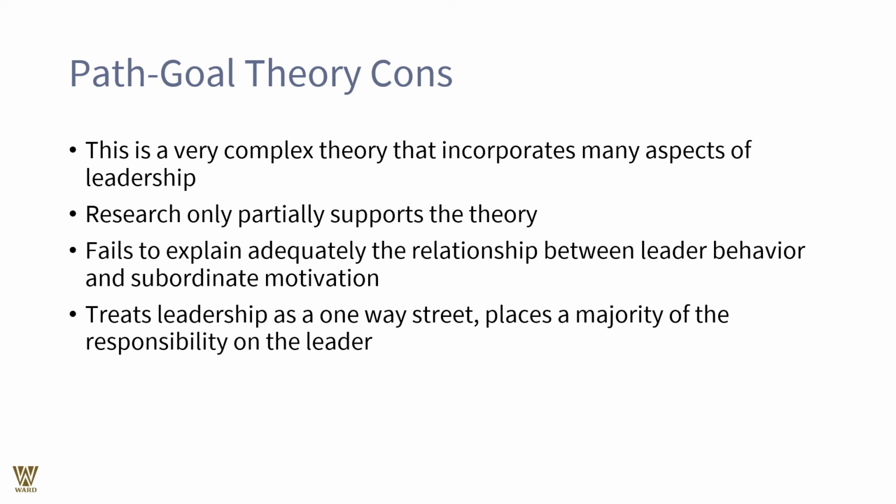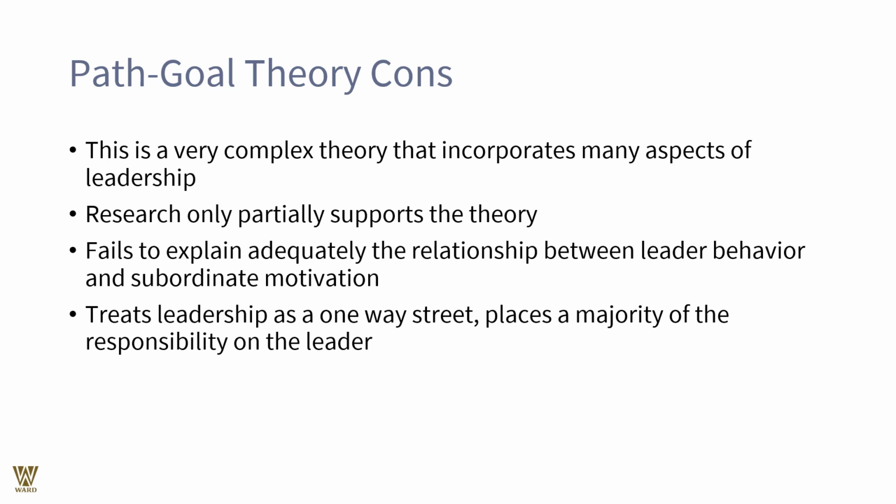Let's see the disadvantages before we wind up this presentation on path-goal theory and great man theory. This is a very complex theory because not everybody can adapt himself or herself to the situation. In fact, many times people might fail to read the situation, so that makes this theory very complex, and it incorporates so many aspects of leadership. Research only partially supports this theory, and it fails to explain adequately the relationship between leader behavior and subordinate motivation. A direct correlation cannot be drawn in this theory.